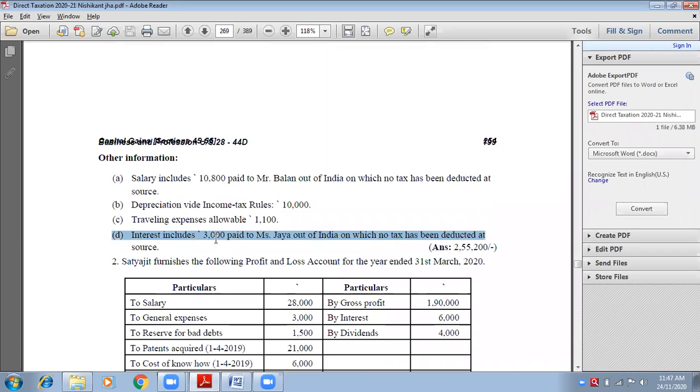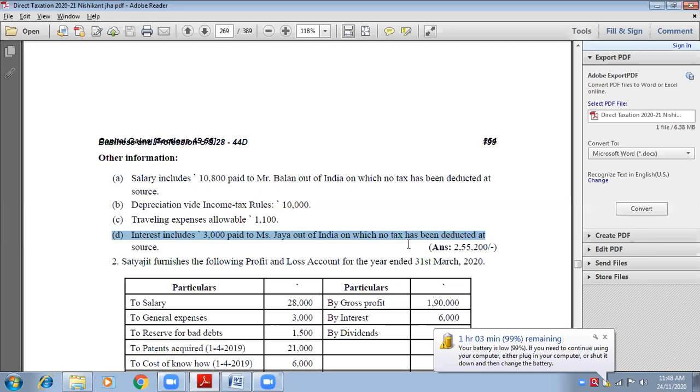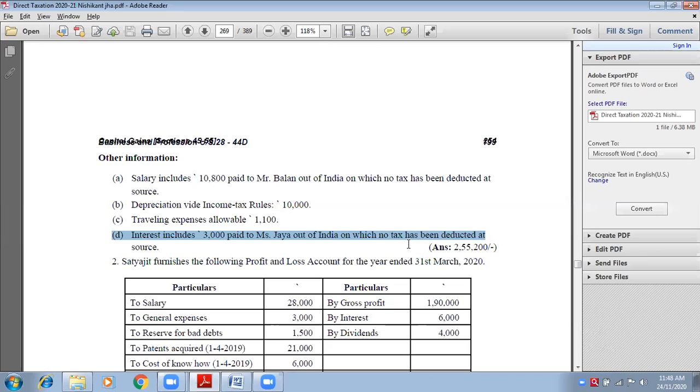But she was living outside India. If she lives outside India, that's okay. You can pay them interest. That's okay. But you have to deduct tax at source, and you have not deducted the tax at source. If you have not deducted, the expenses will be disallowed.